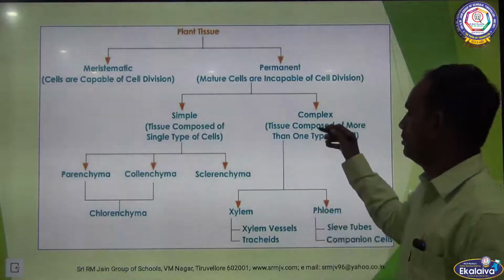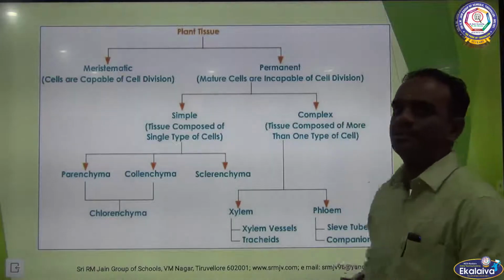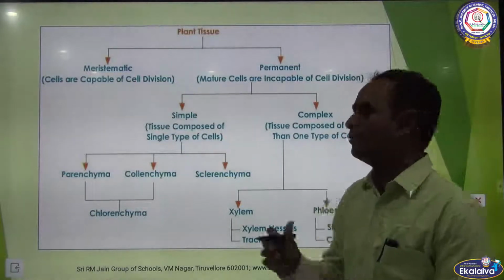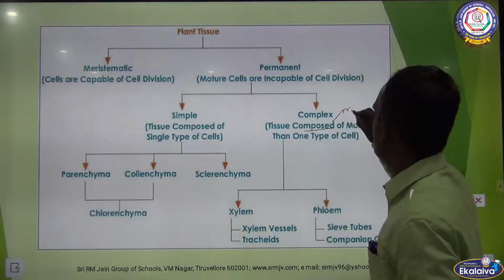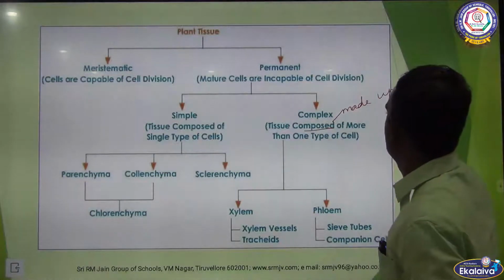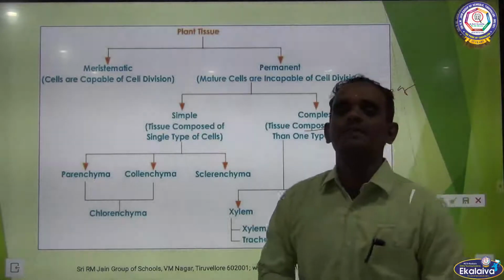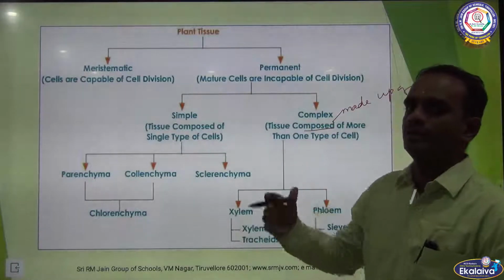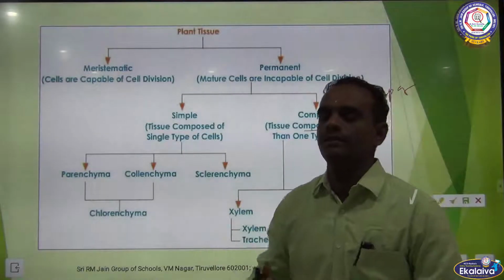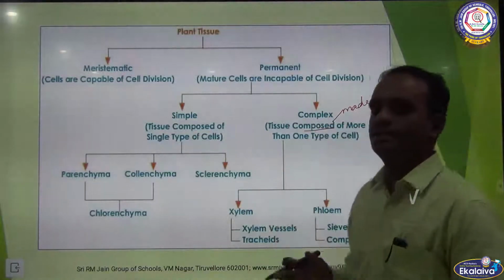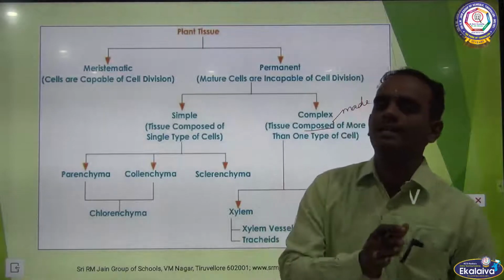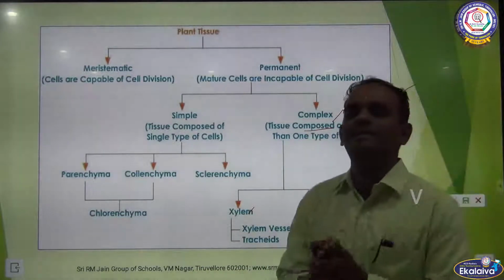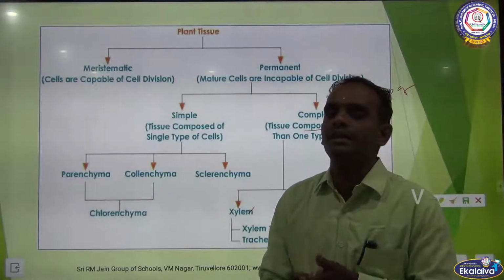Now we are going to discuss the complex tissue. Complex tissue is made up of more than one type of cell. That is, the cells are not the same, they are different. Complex tissue is of two types: xylem and phloem. Xylem and phloem both are conducting tissues.